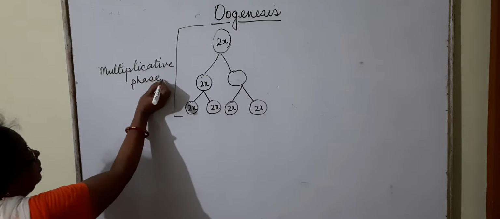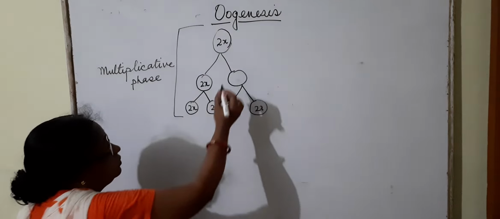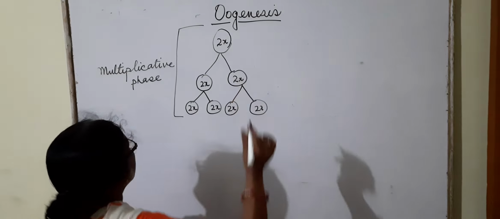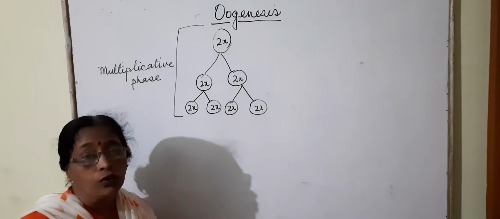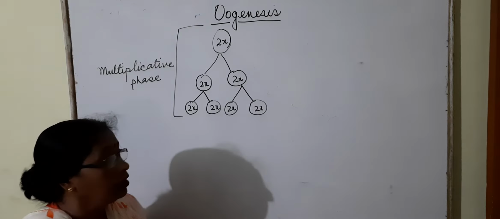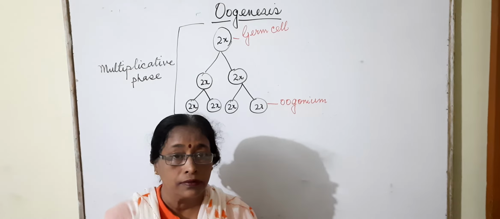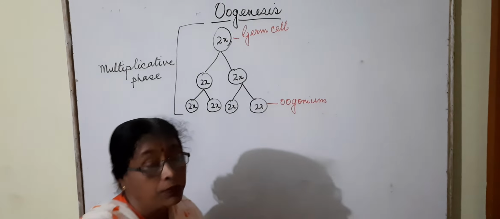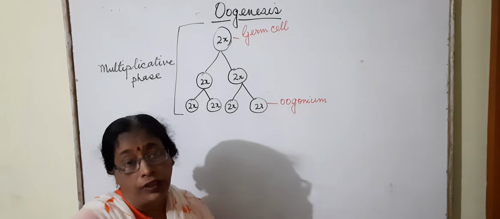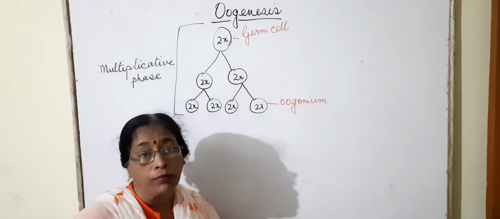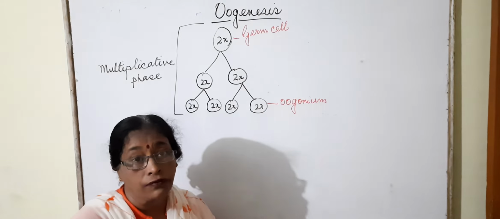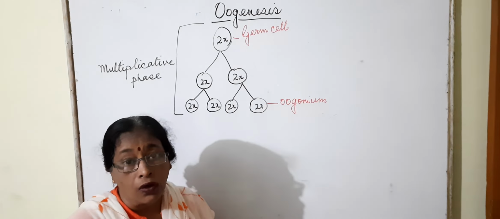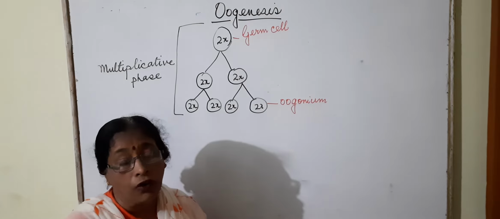So oogenesis is also divided into three phases: the multiplicative phase, growth phase and the maturation phase. This multiplicative phase takes place in the embryonic stage of the fetus, that is the 3rd and 4th month in the intrauterine cavity. After the 5th month, no oocyte is formed; it is stopped.